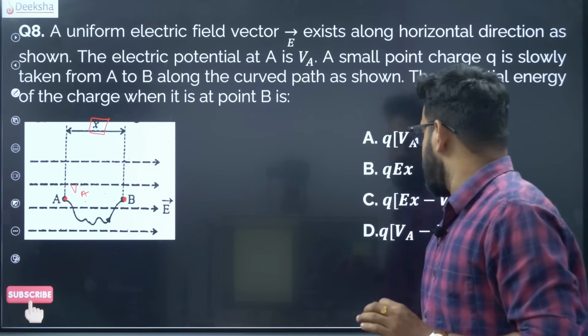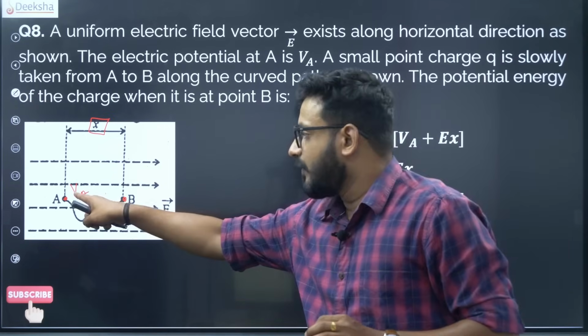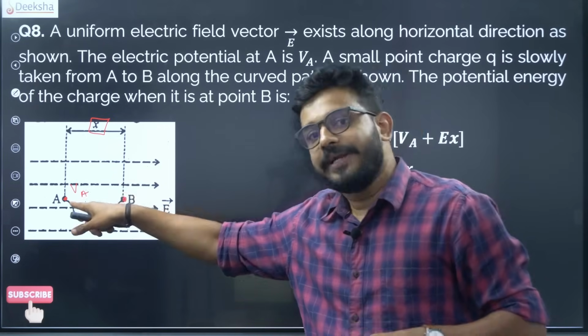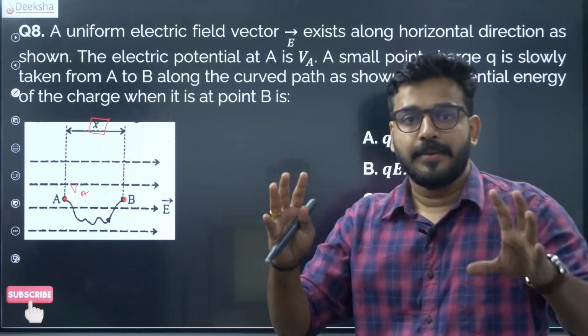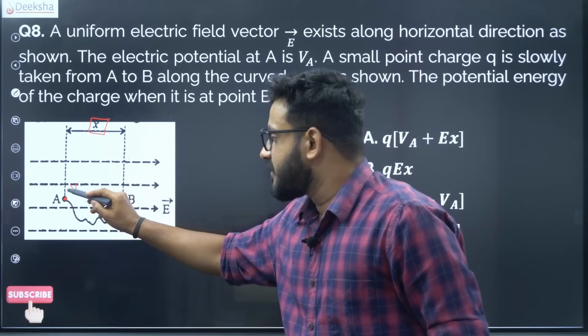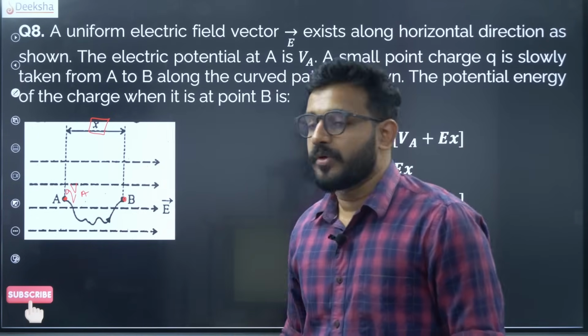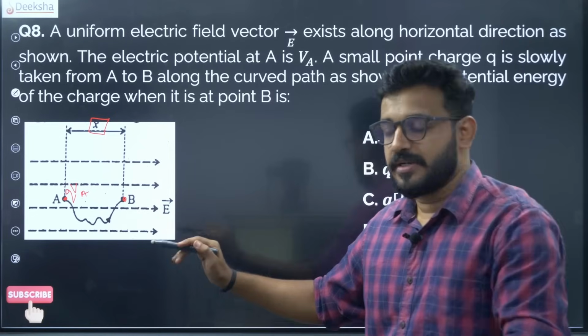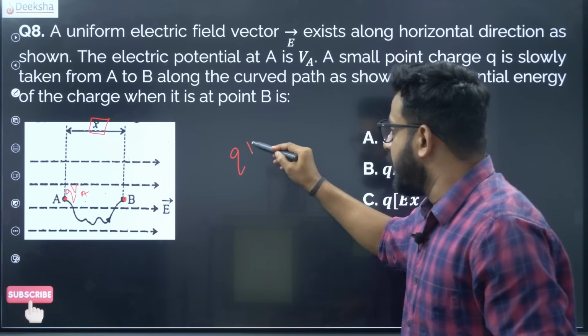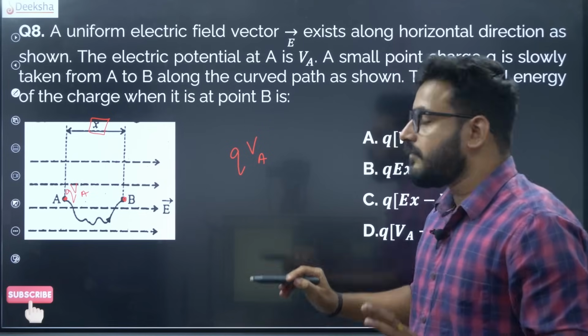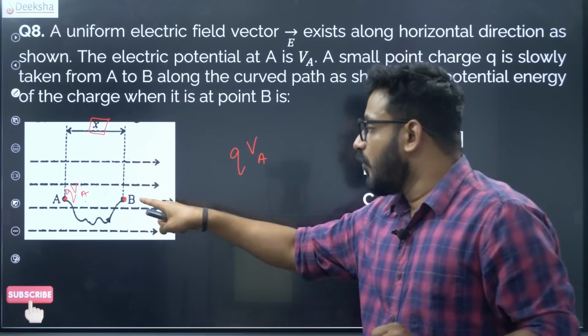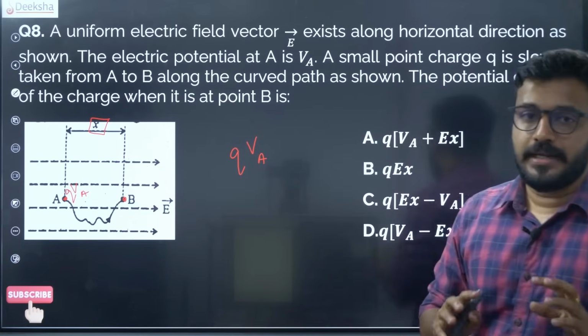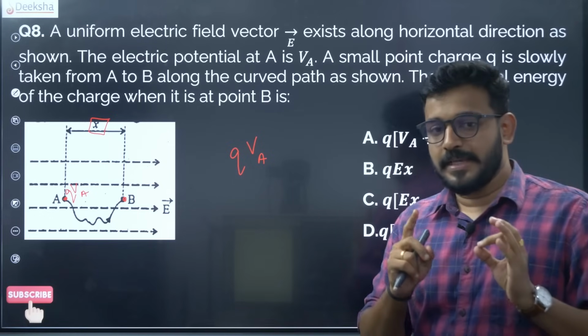First of all, you already have a potential at A and there was already a potential energy. Potential energy is charge into potential, so you already had a potential energy Q into VA. Now you are moving it along the electric field, not against. Please keep it in mind.